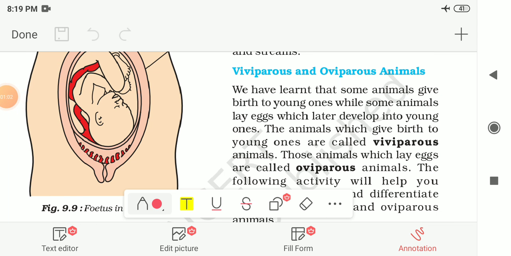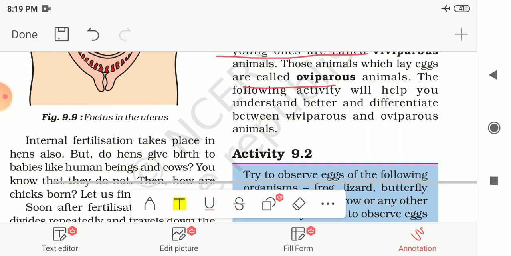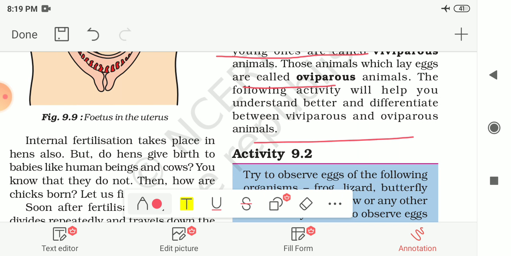You have learned that some animals give birth to young ones, while some animals lay eggs which later develop into young ones. The animals which give birth to young ones are called viviparous animals, and those animals which lay eggs are called oviparous animals. The following activity will help you to understand better and differentiate between viviparous and oviparous animals.